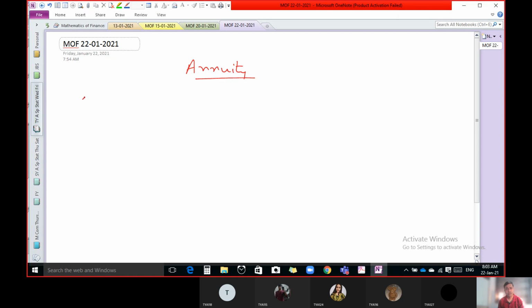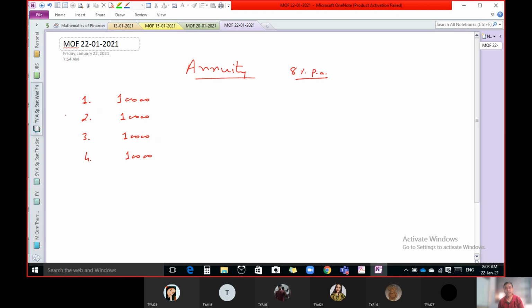Suppose there is one person investing 10,000 rupees at the end of the first year, once again investing 10,000 rupees at the end of the second year, the end of the third year, and the end of the fourth year. Then what is the total amount at the end of 4 years if the rate of interest is fixed at 8% per annum?